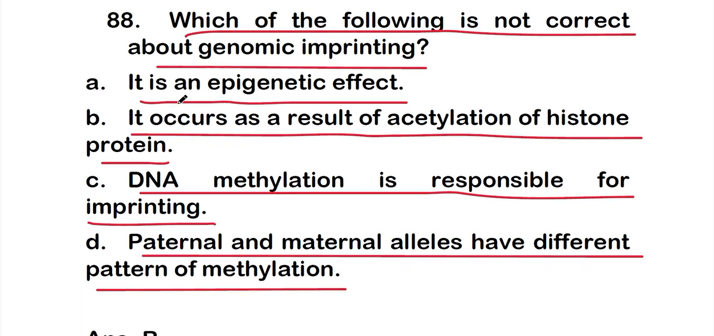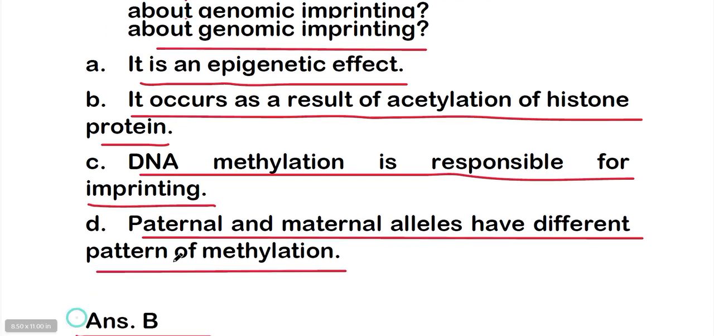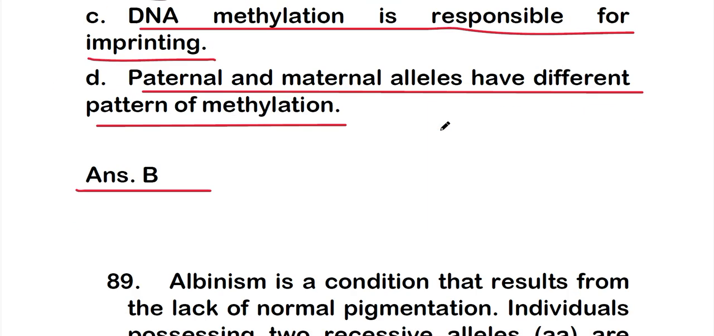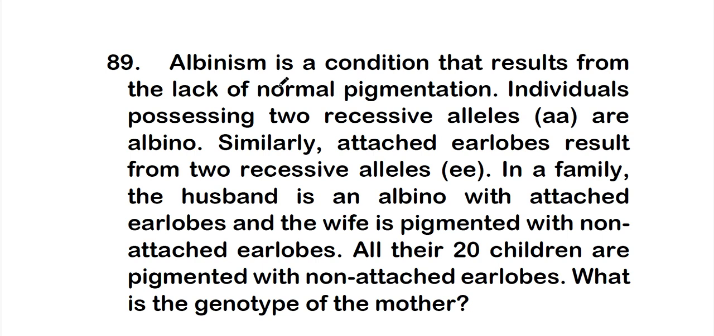So the right answer is option B, that is it occurs as a result of acetylation of histone proteins. Okay, so this is not correct about genomic imprinting. All the other options are correct about genomic imprinting. Okay, so the next question is, albinism is a condition that results from the lack of normal pigmentation.